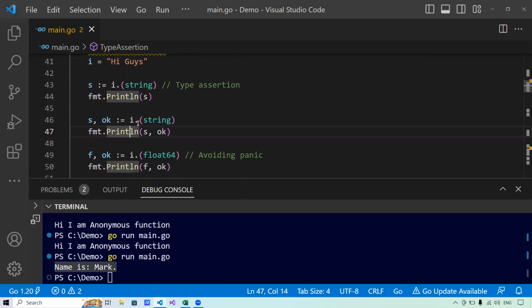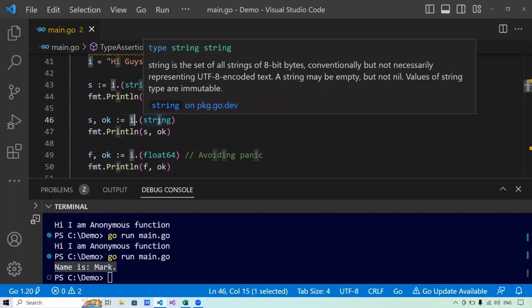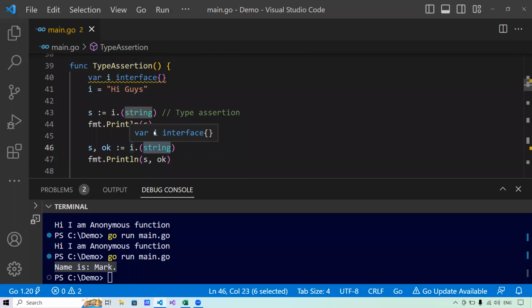Now this way says, okay, when I pull out any type of value for you from the interface, I will give you two outputs. The first output is the value, and the second output is a boolean, true or false, stating whether I'm able to give you the value or not. Say, for example, I pull out a value of integer type from this interface, and this interface does not contain an integral value because it contains a value of a string type. So if I print it here, it will say s with a zero value and ok with false, that I am unable to give you that value because that value does not exist.